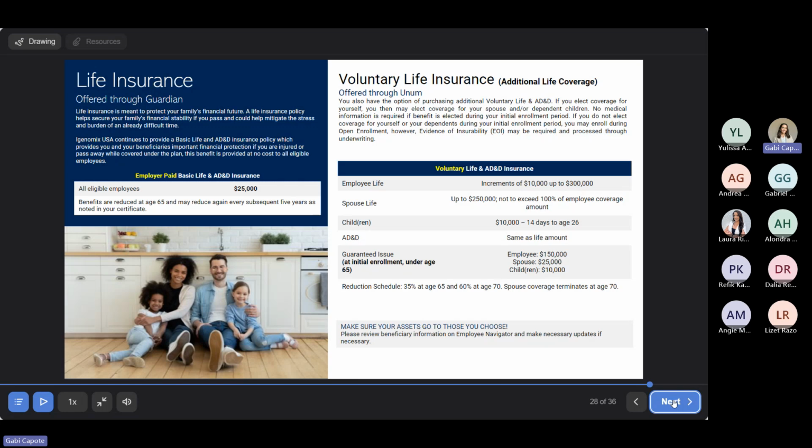And you also have additional life coverage available if you would like to get additional coverage. For employee life, you can get increments of $10,000 up to $300,000. And for spouses, you can get up to $250,000, but it cannot exceed 100% of the employee coverage amount. For children, you can get $10,000 for 14 days up to age 26.